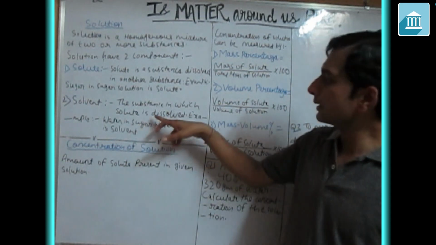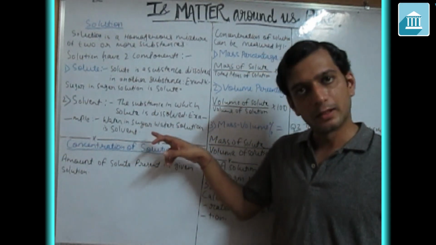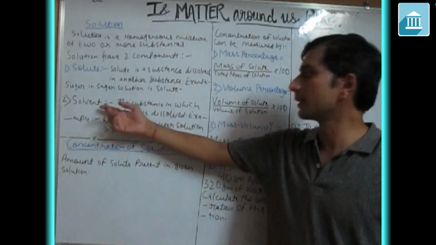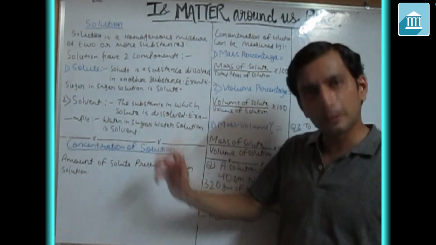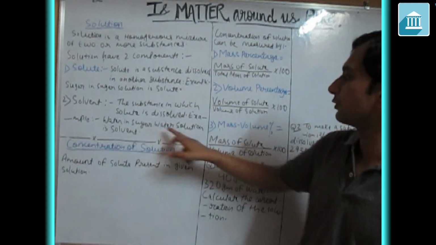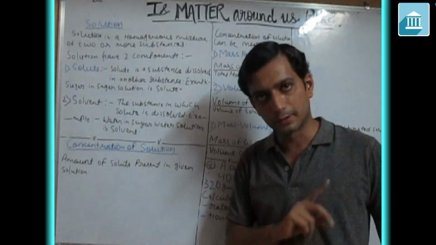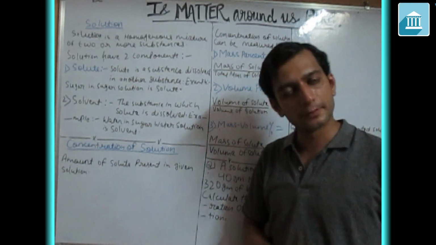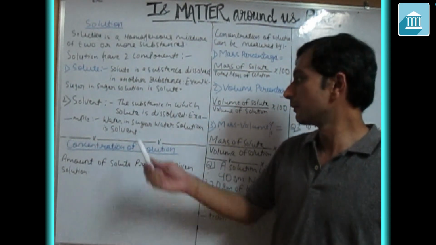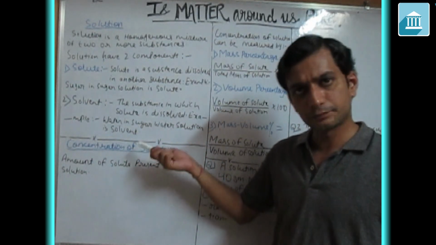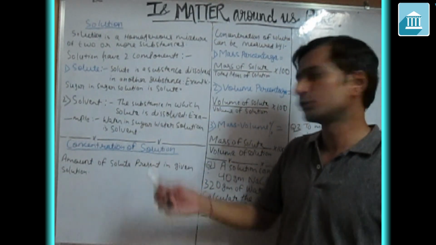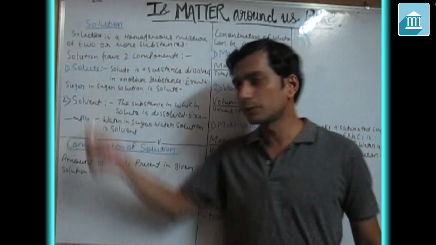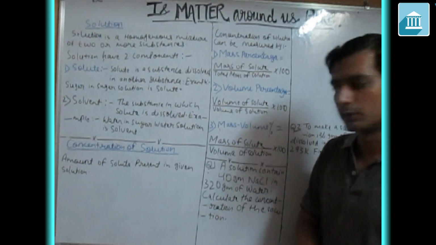Suppose we take water, add salt to it, stir it, and we get a solution. The substance in which we are dissolving the sugar, that is water, is our solvent. Water in a sugar water solution is the solvent. Solute is your sugar, solvent is your water, and the solution is the sugar water solution. I think these two terms are now clear to you.